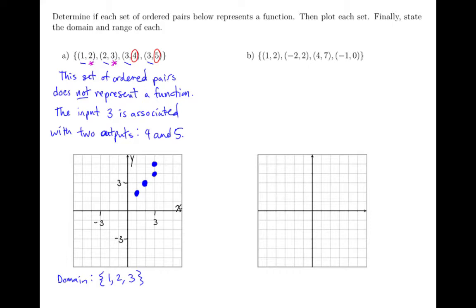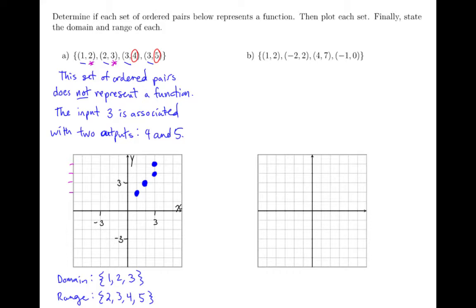It's only the numbers 1, 2, and 3. The range will be similar in that it's just going to be distinct numbers. So looking at the possible y values here, I have 2, 3, 4, and 5. So I'll list those numbers out. I'll list out 2, 3, 4, and 5. And again, those are inside curly braces and separated by commas.